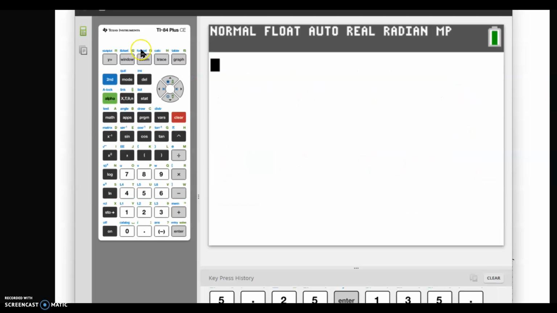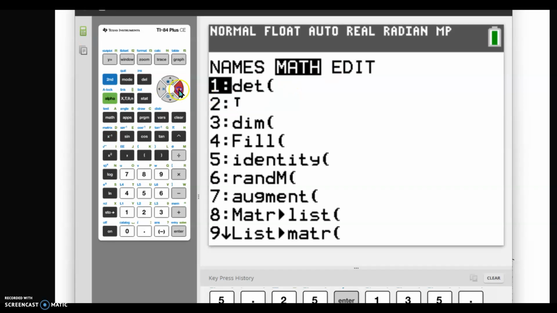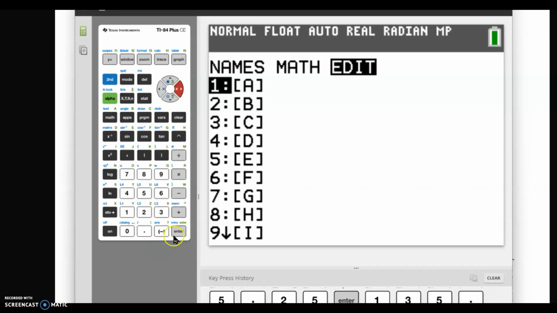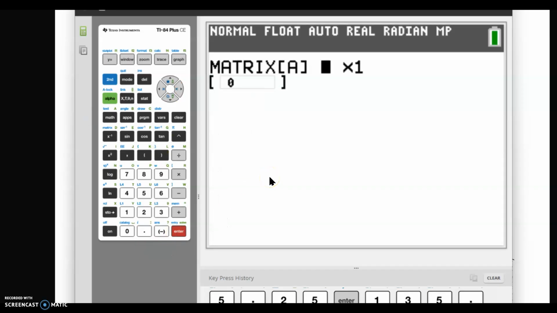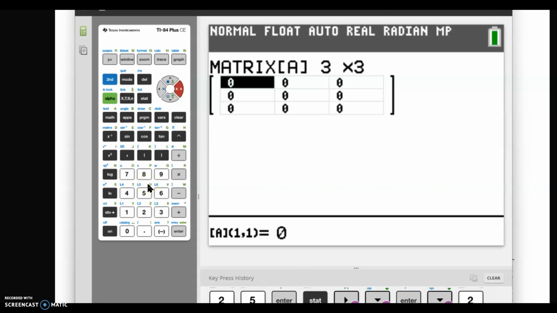Now we're going to enter everything in the calculator. This one has to be entered as a matrix. So we're going to go second, x inverse, which in blue letters says matrix. We are going to do matrix A, and we are going to edit it first. So we're going to hit enter. We want a 3 by 3 matrix, so just the numbers, not the totals: 3 rows and 3 columns. So I'm going to enter in the numbers. The first one is 90.